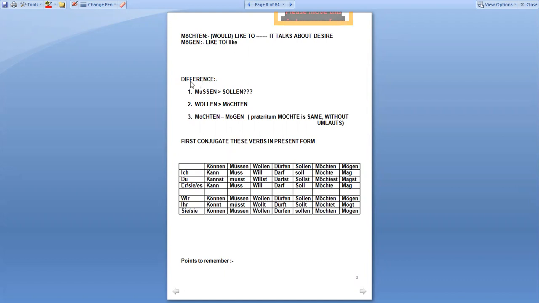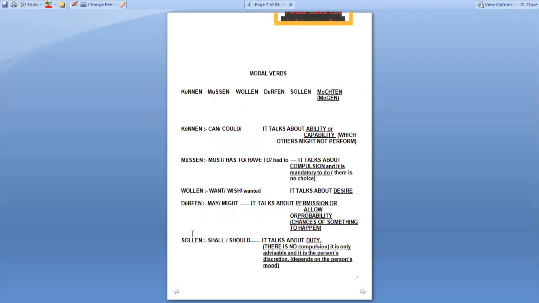Now, before we proceed further, you need to understand the difference between some modal verbs like müssen and sollen. Do you remember what is the meaning of müssen? Müssen means, as we have done in the previous slide, must, has to, have to, and sollen means shall or should. There is no compulsion here, right?